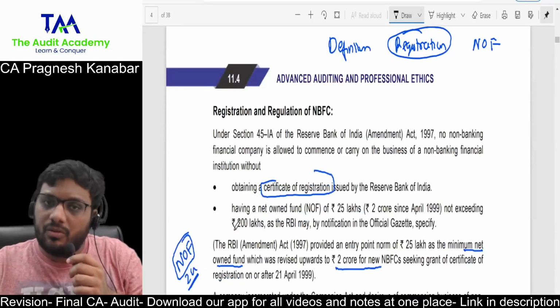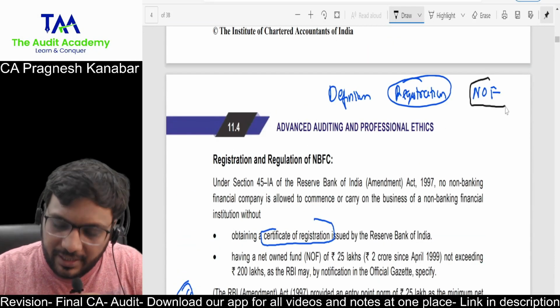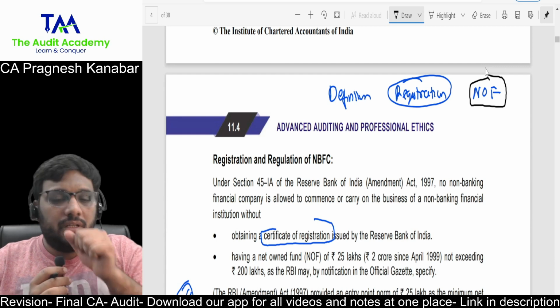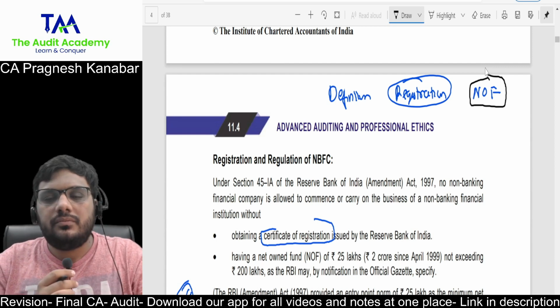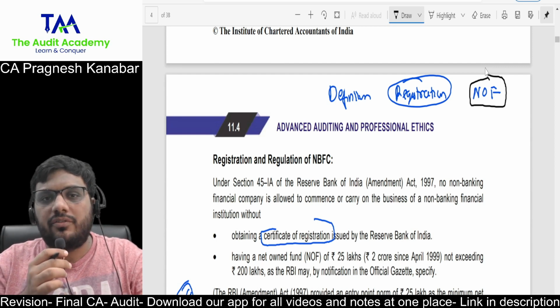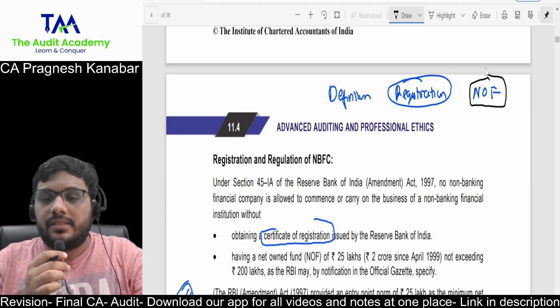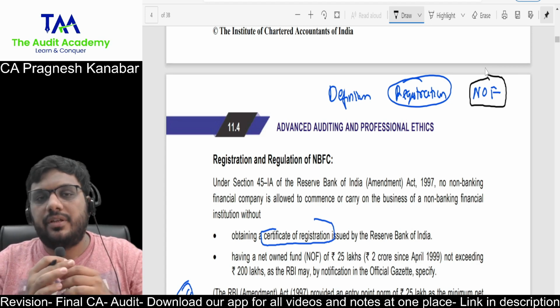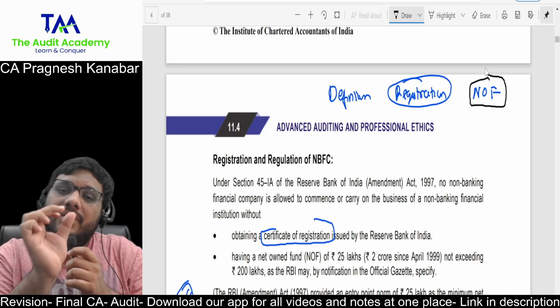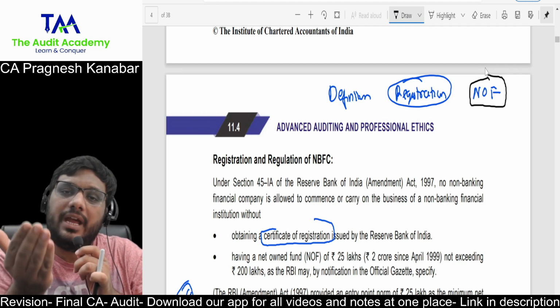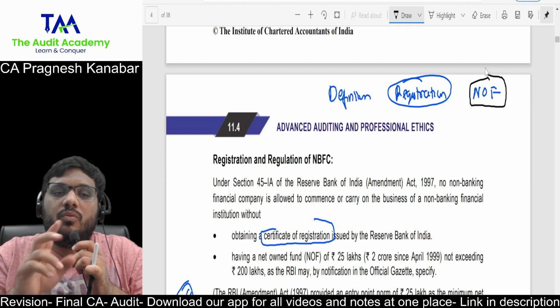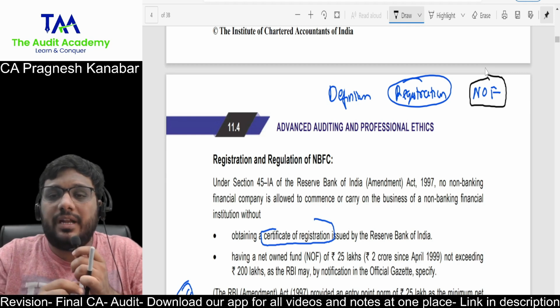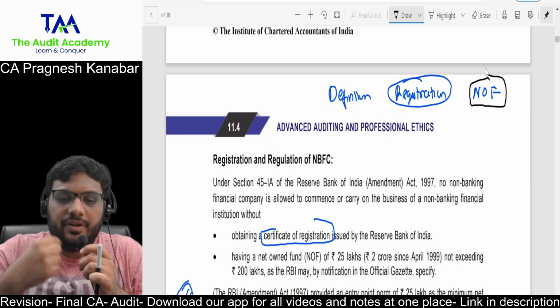And I am now going to jump to the discussion of net owned funds. First of all, what is net owned fund of NBFC? Sir, it is not given in the final CA chapter. Then what exactly is covered under net owned fund? What needs to be added? What needs to be subtracted for owned fund, for net owned fund?